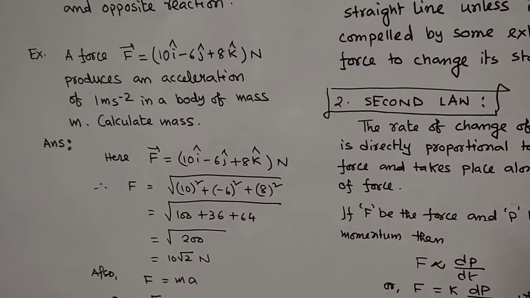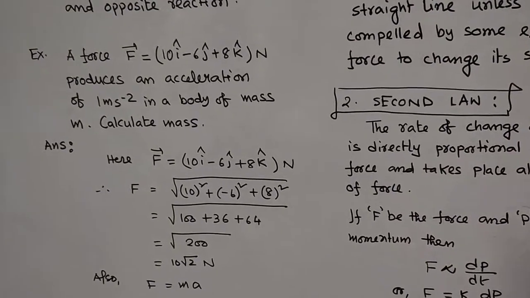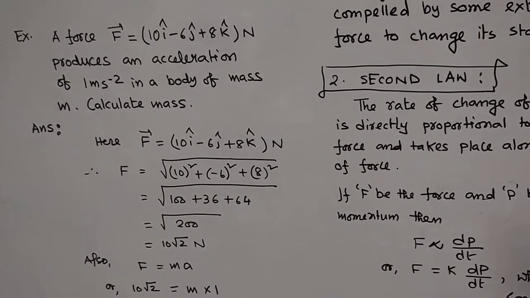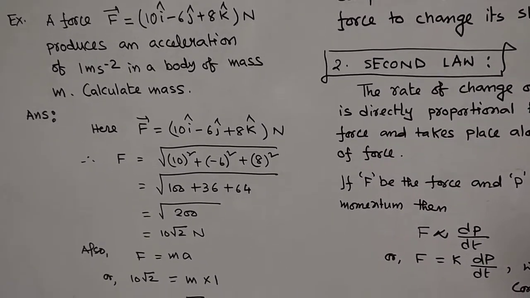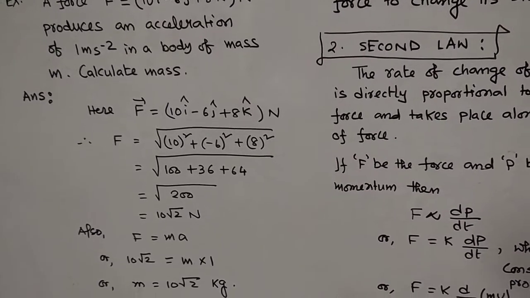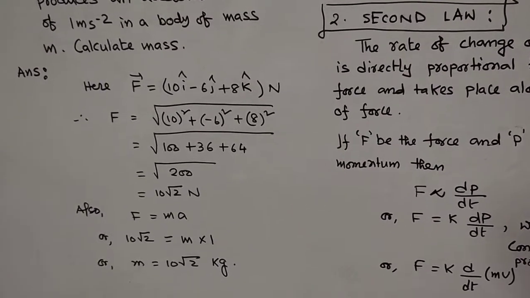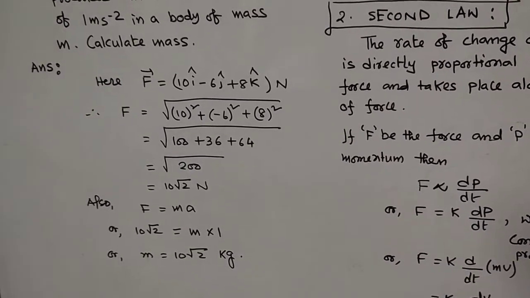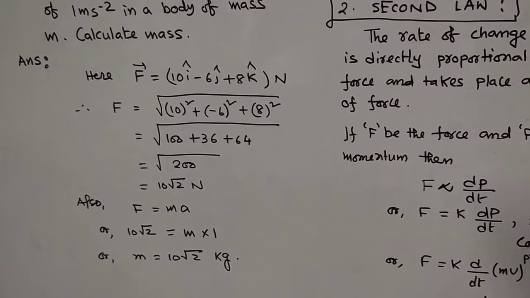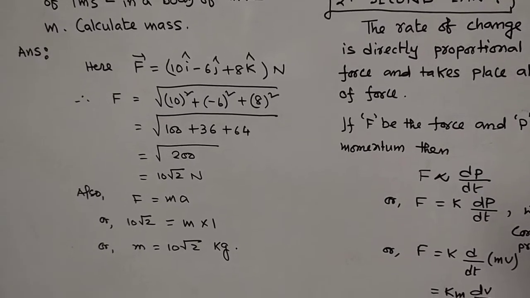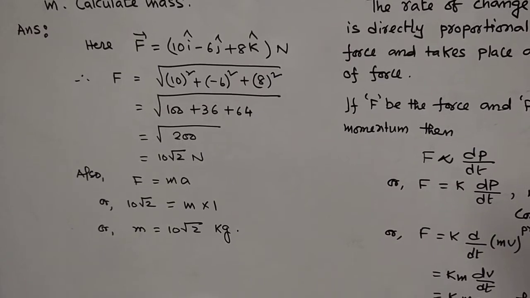Again we have to go for the vector part: coefficient of i cap whole square plus coefficient of j cap whole square plus coefficient of k cap whole square. 10 square plus (minus 6) whole square plus 8 square. 10 square is 100, 6 square is 36, 8 square is 64. 64 plus 36 is 100, 100 plus 100 is 200, so the magnitude is 10 root 2. Then F = ma. In place of F, let me write 10 root 2. a is 1, so m comes out to be 10 root 2 kg.